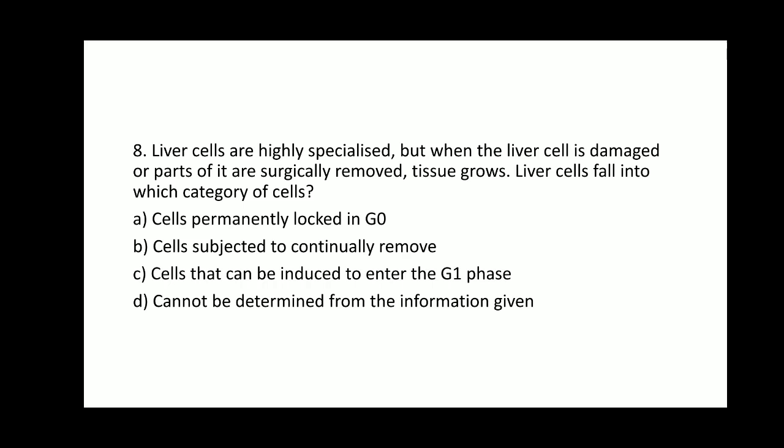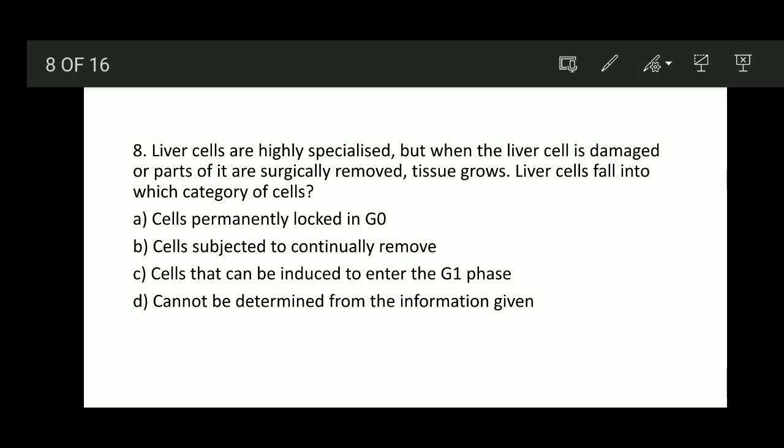Yes, liver cells are not going to be in the G naught state for a permanent period, but they can be induced to resume back to the G1 phase after they receive certain chemical signals. So option C, cells that can be induced to enter the G1 phase, is the right option for this question. Option C is the right answer.